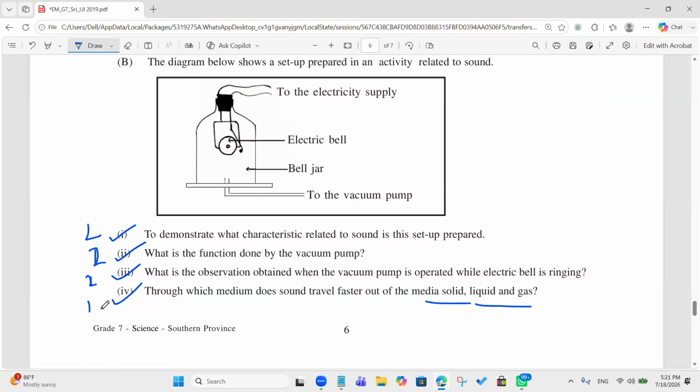Sir, through which medium does the sound travel slowest? Sound travels slowest through the gas medium. So air, or the gases, yeah.